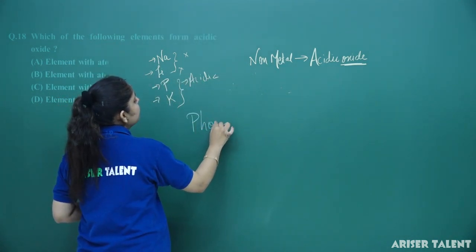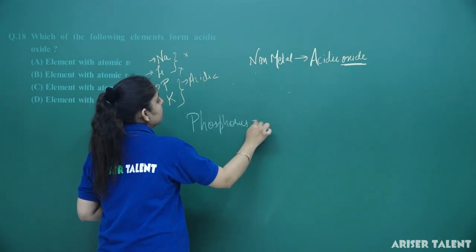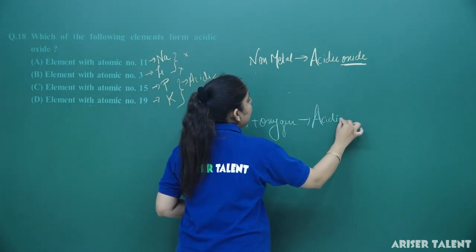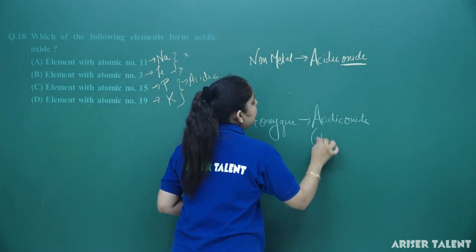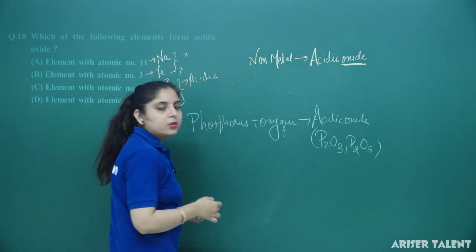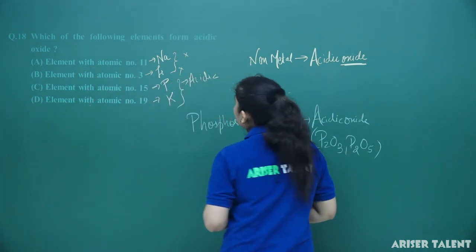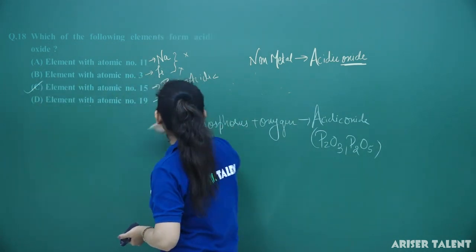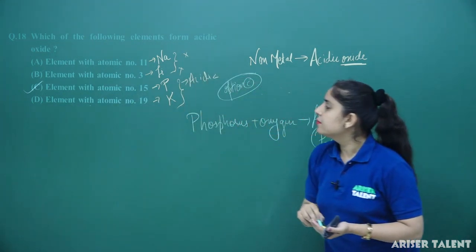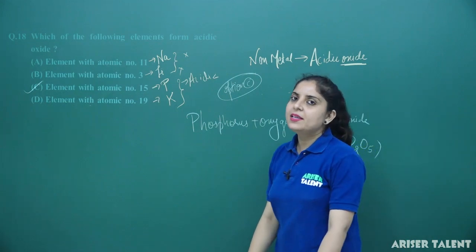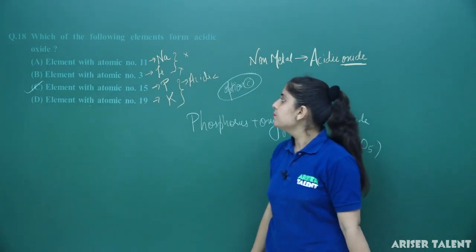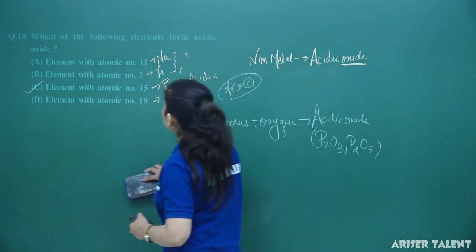Phosphorus when it combines with oxygen will form acidic oxide, whether it is P2O3 or P2O5. These are both the oxides of phosphorus. So you can find here the option number C is correct in this case. So I can say option number C is correct. Clear? So you have to know that the non-metal is going to form the acidic oxide and metal is going to form the basic oxides here. Clear? Now, move forward to the next question.